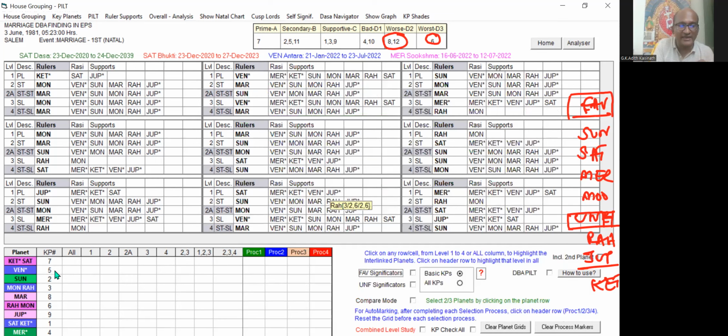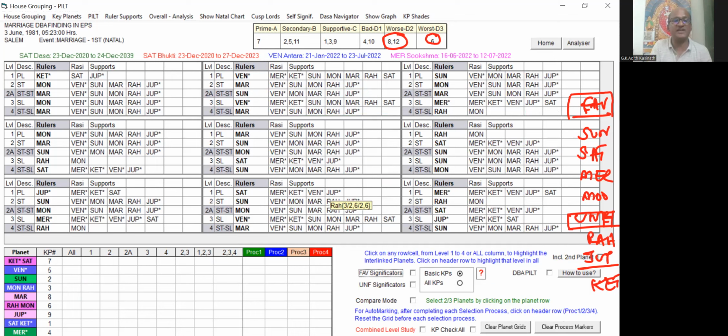Suppose Saturn is 1st rank; that does not mean that Saturn is overall favorable for the marriage. It is not like that. 9th rank Jupiter does not mean that Jupiter will not support the marriage.